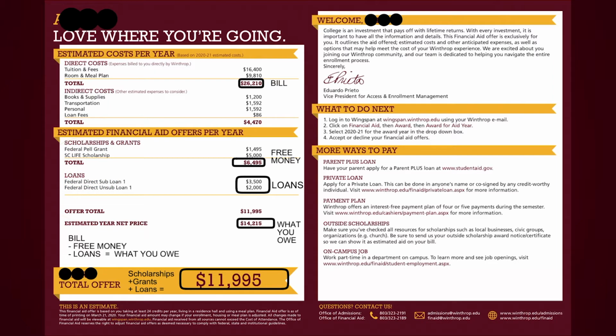Loans. These are other payment aids. All students that submitted a FAFSA are eligible for $5,500 of federal student loans. These are electable. You do not have to use them. If you plan to use your federal student loans, you need to accept them through your Wingspan account so that the funds will be distributed to Winthrop to cover your bill. Don't worry, we've already made a video you can watch to help you with this step.